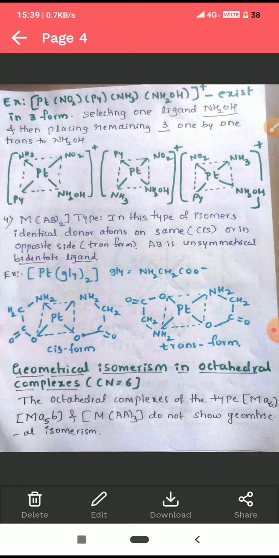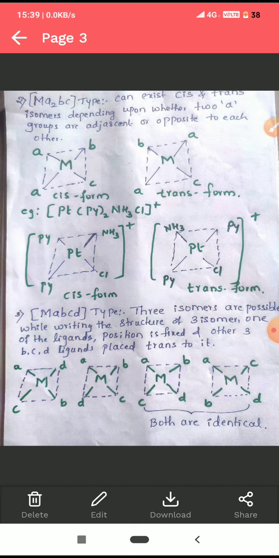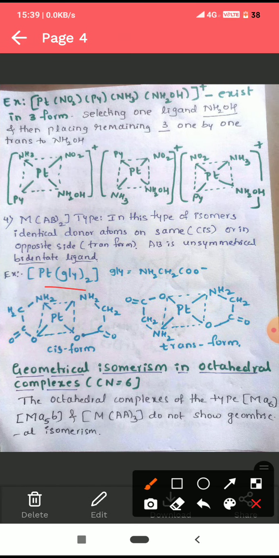Here AB is an unsymmetrical bidentate ligand. For example, platinum Gly2. Gly means glycinate ion. Its formula is NH2CH2COO-. Here there are 2 donor atoms. Nitrogen can donate 1 pair of electrons and oxygen can also donate 1 pair of electrons. Therefore, it is an example of a bidentate ligand. This is also a chelating ligand because it forms a ring-like structure in the complex. It is an example of a chelating ligand.